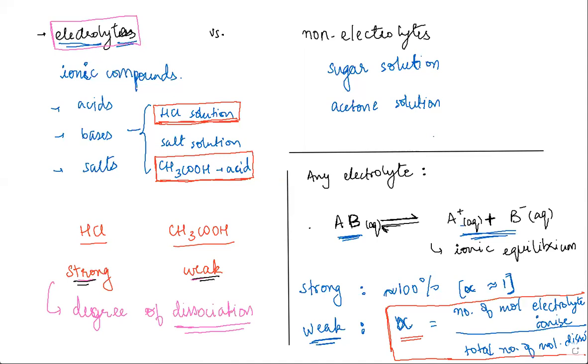pH scale. Very nice. So Maya is saying pH scale. And how would you figure out a pH scale? I just gave you two test tubes or beakers. I said, okay, one of them has a strong acid, one of them has a weak acid. How would you know which is a strong acid, which is a weak acid?